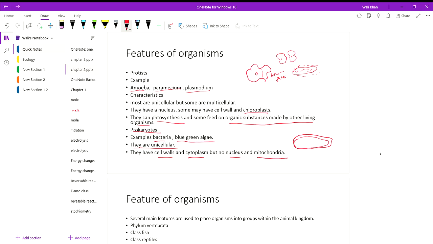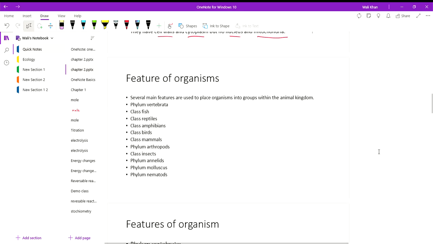So here I have drawn some cell structures, somewhat like bacteria. Features of organisms. Okay, so first we discuss the features of phylum vertebrates.